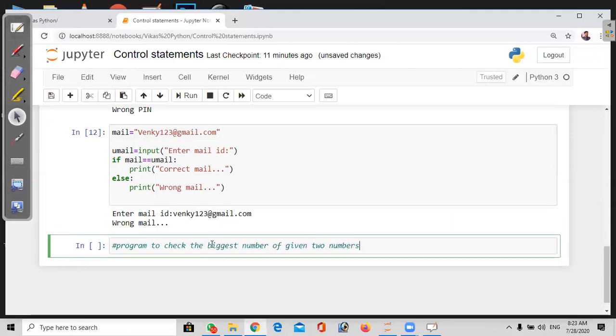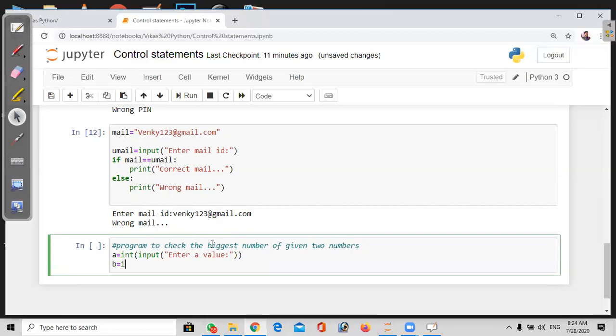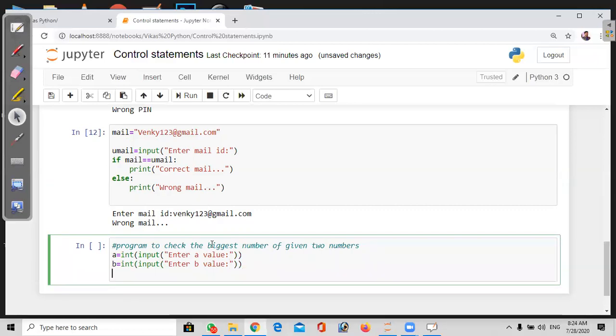So why am I giving these normal examples? Because it is for a better understanding of the concepts. Here, we'll ask the user to enter a equal to int of input of, it's asking the user to enter two values, and b equal to int of input of enter b value. Okay, let me check that.